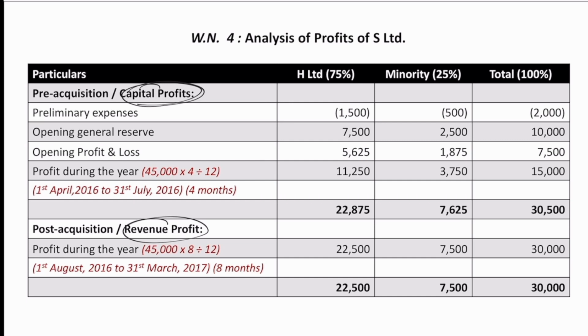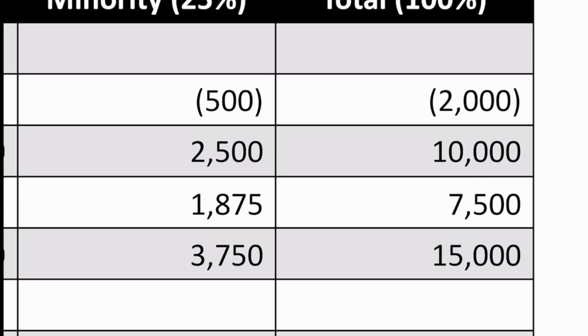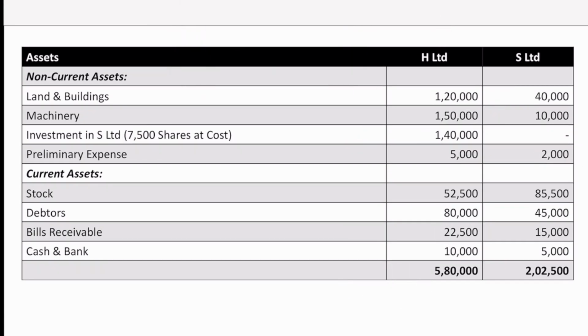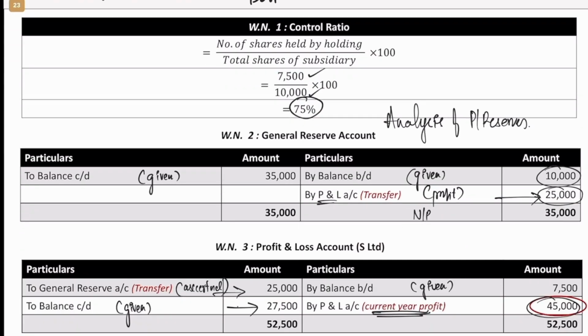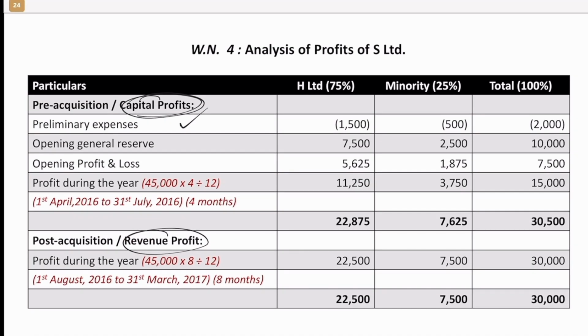As I said, we have sufficient reserves and P&L balance, so we will write off the preliminary expenses. So how much was the preliminary expenses of the subsidiary company? It was 2,000. You can go back and check in the balance sheet. So 2,000 is the preliminary expenses with respect to the subsidiary company, that we will write off using the opening reserves. So 2,000 we will write in the total column, but we know the control ratio is 75% and 25% between holding company and minority interest. So we'll have to split the 2,000 accordingly.